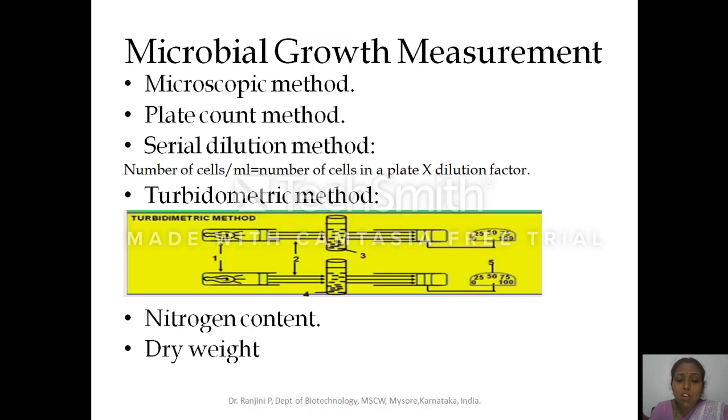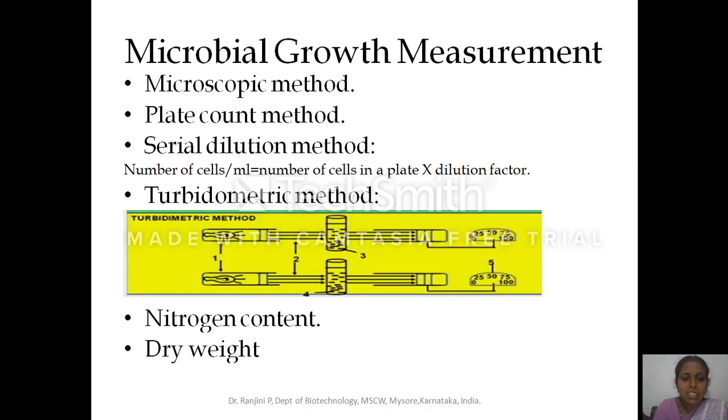But as we inoculate, the microorganisms utilize the substrate, and they grow and multiply. When you take this media suspension with the microorganism in a cuvette and place it in the spectrophotometer, and pass light in the range of 600 to 660 nanometer, the cells in the media absorb some portion of the light, and the remaining light will scatter.